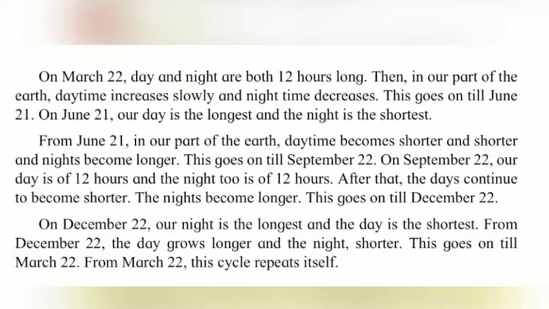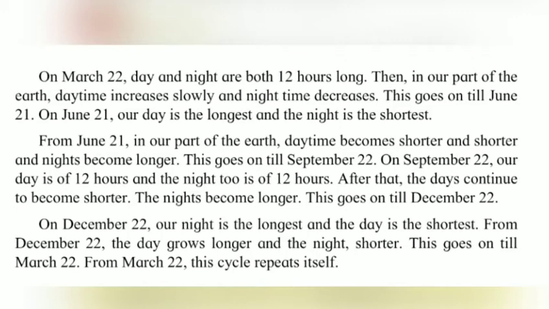Now coming to page number 103. See, on March 22nd, day and night are both 12 hours long. Then in our part of the earth, daytime increases slowly and night time decreases. This goes on till June 21st. And on June 21st, our day is the longest and the night is the shortest. From June 21st, in our part of the earth, daytime becomes shorter and shorter and night becomes longer. This goes on till September 22nd. Then on September 22nd, our day is of 12 hours and the night too is of 12 hours.